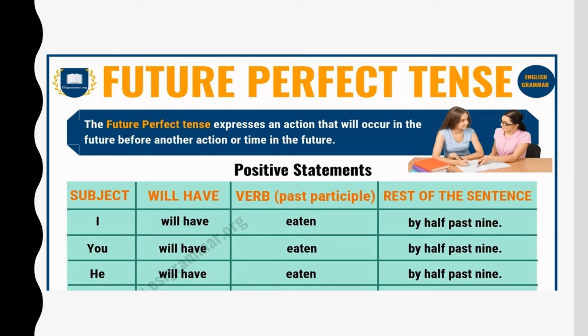You will have eaten by 9:30. He will have eaten by 9:30. So we know over here that a certain action will have been completed in a certain time in the future. And always remember, because we are talking about perfect tenses, our main verb will always be in the past participle form and our helping verb for future perfect tense is will have.